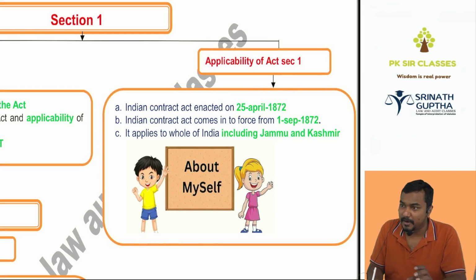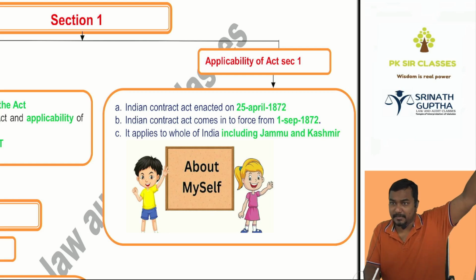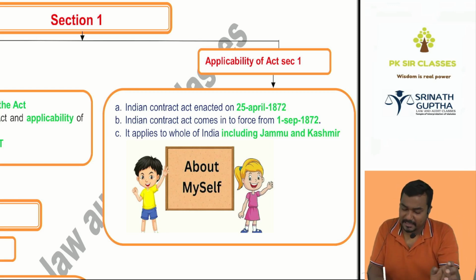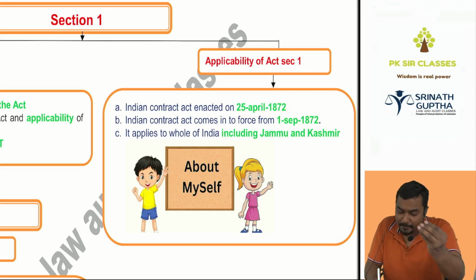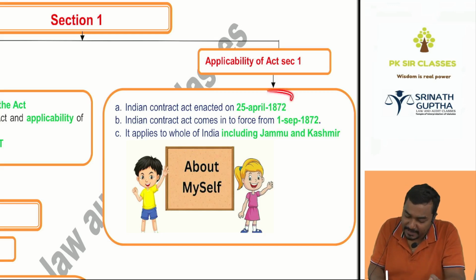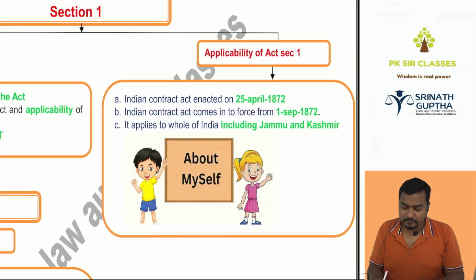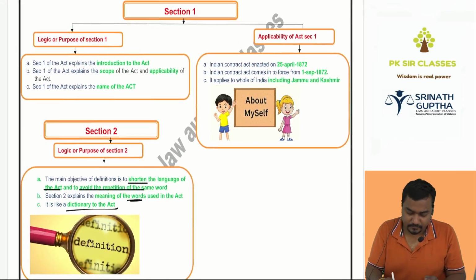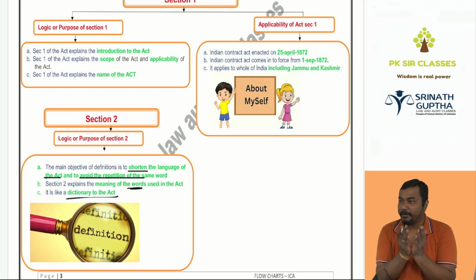This is the date on which the act took its birth, when the authority at that time, not Parliament, passed it. But the act is applicable from 1st September 1872. The act is applicable to the whole of India, including Jammu and Kashmir. That is the purpose of section 1: to introduce the act, the name of the act, and the applicability of the act.